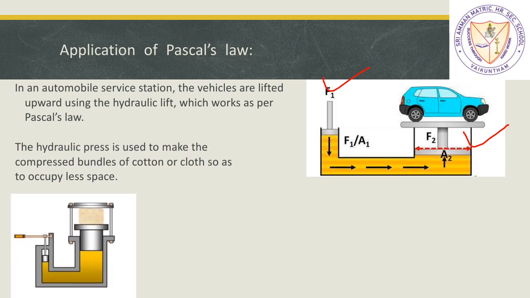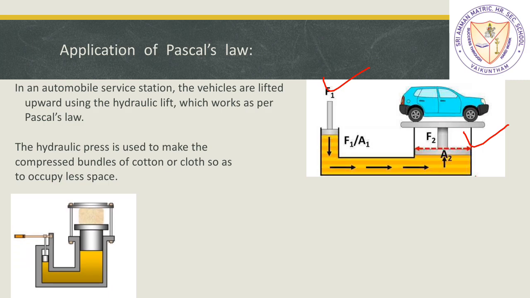The second application is the hydraulic press, which is similar to the hydraulic lift. The hydraulic press is used to make compressed bundles of cotton or cloth so as to occupy less space. To make it very compact, we need to compress it.